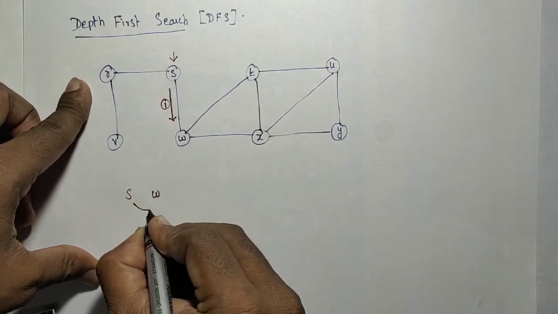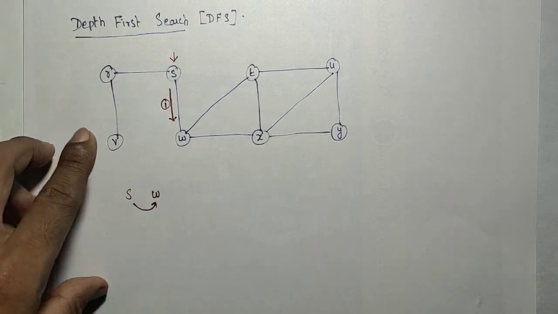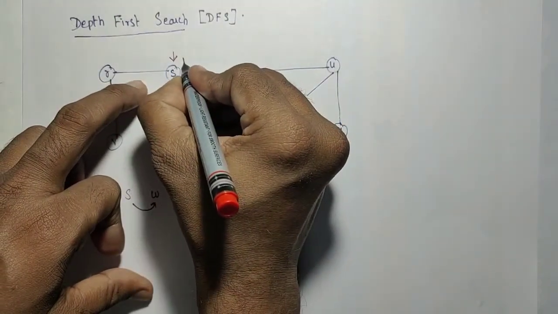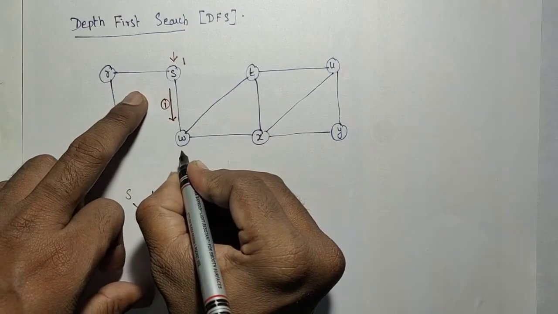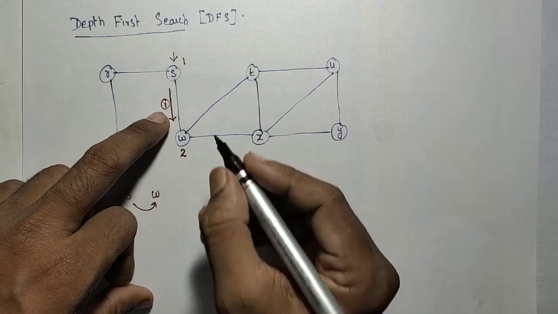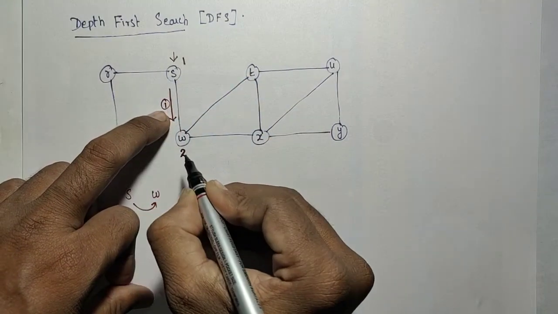And W is visited by S. And then next, now that S is visited as 1, I have visited W as the second. Okay. And then I need to mark the starting time and finishing time in the DFS.